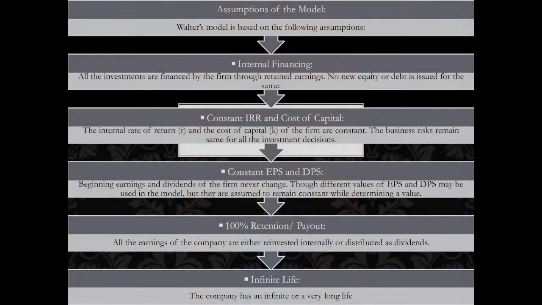Now see, he has some assumptions. The assumptions are important. Like I told you, it can come to you as a question. So the first assumption of this model is internal financing, which says that all the investments are financed by the firm through retained earnings. No new equity or debt is issued for the same. Another assumption that he has is constant IRR and cost of capital. The rate of return and the cost of capital are constant, and the business risks remain the same for all the business or the investment decisions. All right. And there are 2-3 more assumptions which they have: infinite life, 100% retention payout.